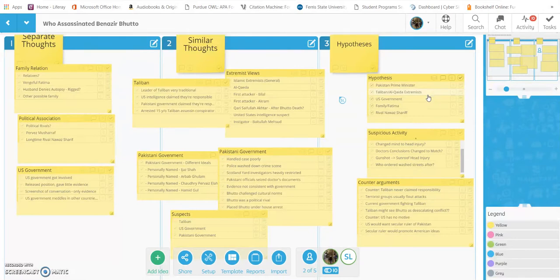All right. Now, for our third hypothesis, we suspected that possibly the U.S. government could have orchestrated this attack or been behind it. Our first piece of evidence for that was that the U.S. government was very quick to provide their evidence against others, evidence in quotation marks, because the only evidence they did produce was a single screenshot of a conversation that pointed to the Taliban, which, well, that's not very strong evidence for the Taliban.